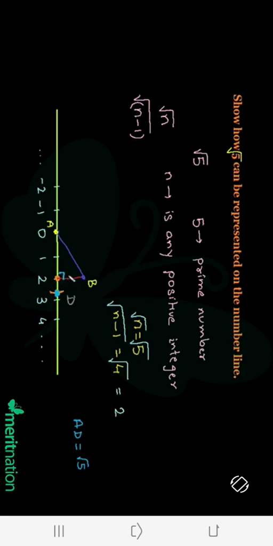This red perpendicular, along with AB and also the number line, makes a right angle triangle. We know the length of this perpendicular is 1 unit. We know the base, this length, being 2 units. So the hypotenuse, well, I hope you all can calculate that. Hypotenuse will be square root of 2 square plus 1 square. 2 square is 4, 1 square is 1, so 4 plus 1 is 5. So basically I can write this as square root of 5.